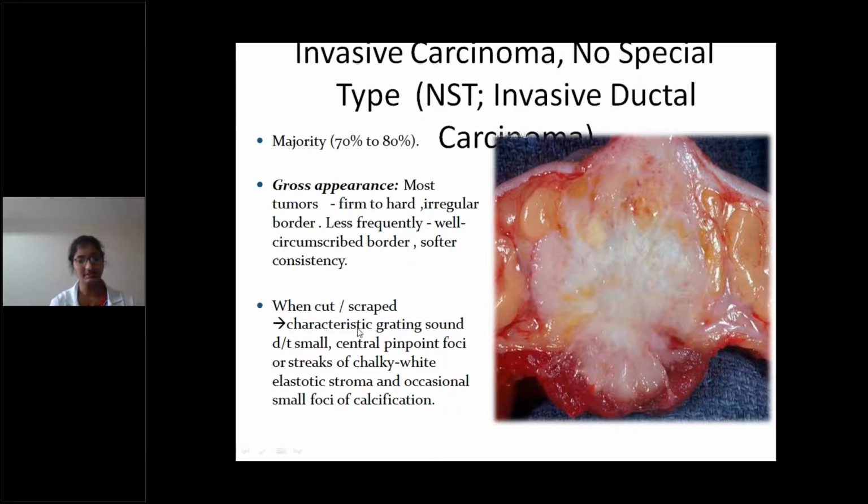When cut or scraped, a characteristic grating sound is heard. This grating sound is due to small central pinpoint foci or streaks of chalky white elastotic stroma and occasional small foci of calcification. Due to the elastotic stroma or microcalcifications, this grating sound is heard when cut.